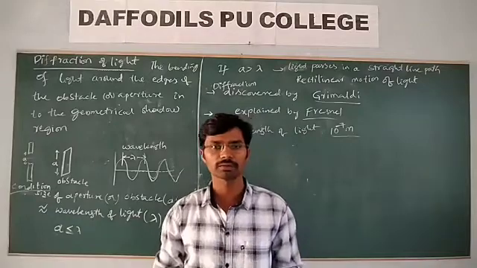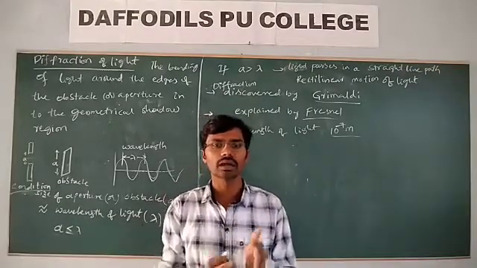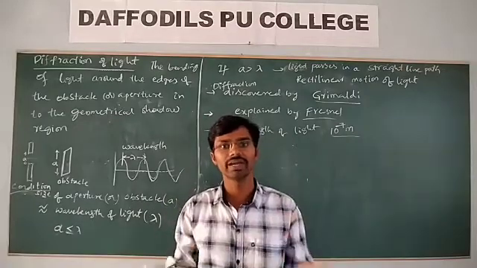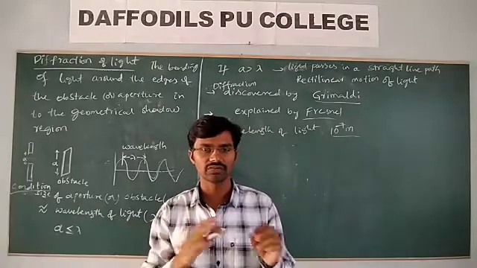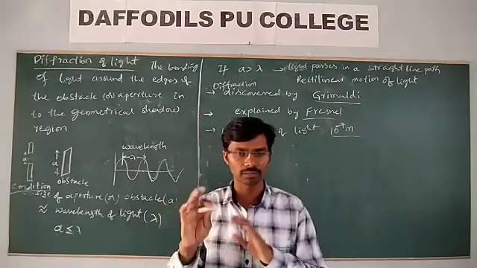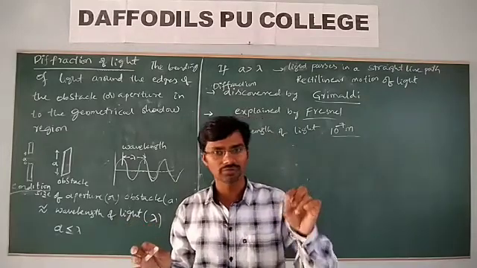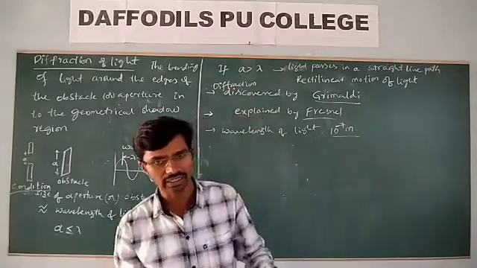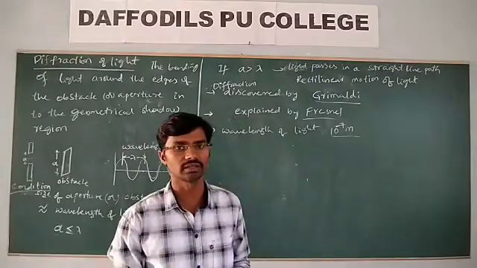That is not possible. So this diffraction of the light is not observable everywhere and every time. Only for those particular conditions can we get the diffraction of the light.